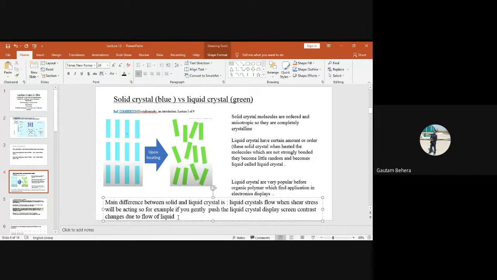You have to keep something in mind. The shear stress should not be very high, otherwise a solid crystal also flows. That is called plastic flow of solid crystals.